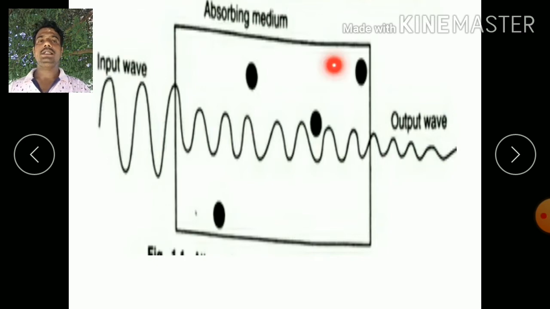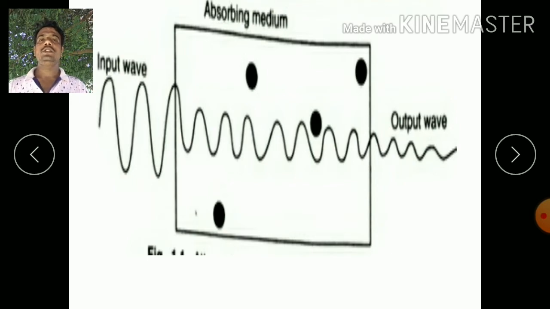So let us consider this is a homogeneous medium. When light is incident on this medium, you know that some part is absorbed, some is reflected, some is transmitted, and some part is scattered. It depends on the nature of the substance. When light strikes this substance, it causes atomic or electronic transitions of the atoms inside the substance, and due to these electronic transitions, the atoms emit secondary waves.